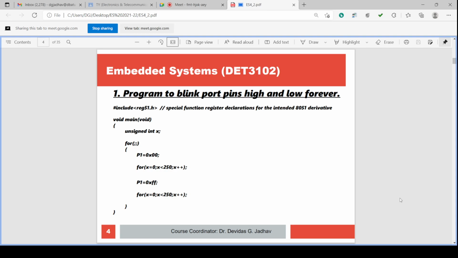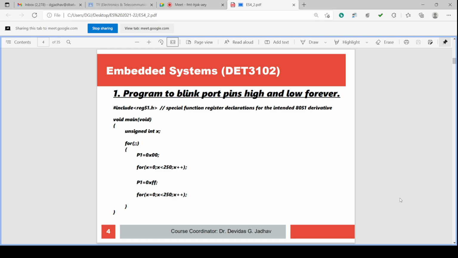So it must be an infinite loop. Do you understand infinite loop? Infinite loop means that the program will not end and it will continue till infinite time. So this is the meaning of forever. Okay. So this is the program, we can check here.